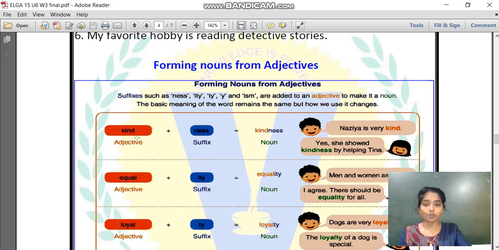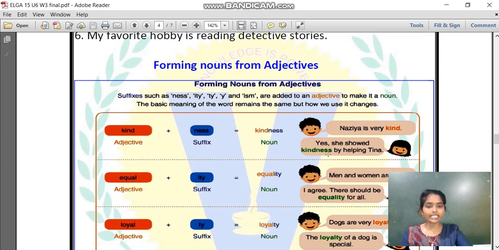For the adjective, I added the suffix -ness to make it kindness. Let me take an example. Nazia is very kind. Here I am describing Nazia, isn't it? She is kind. So here, kind is an adjective.